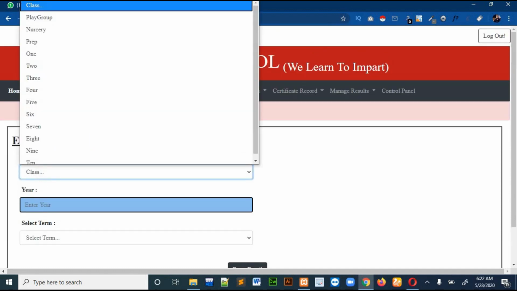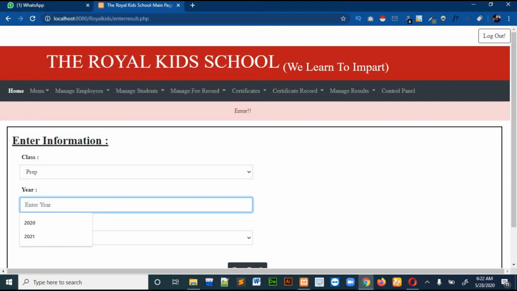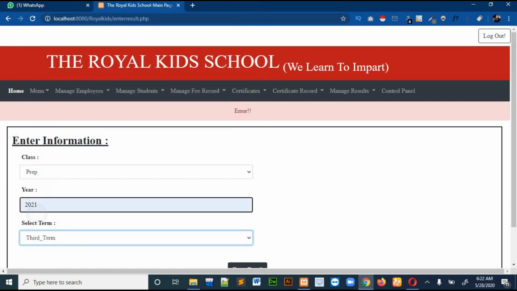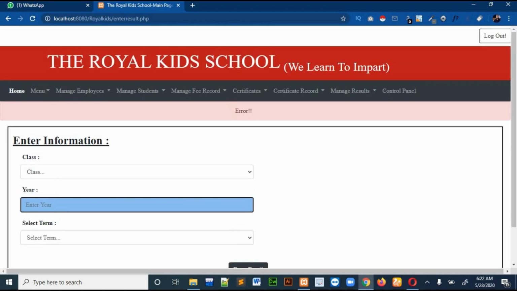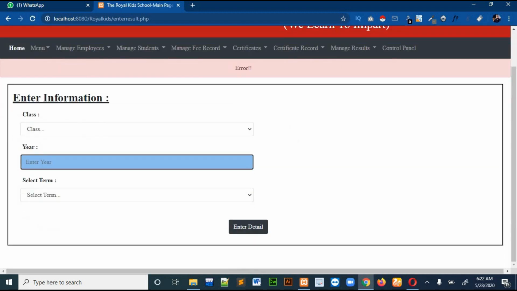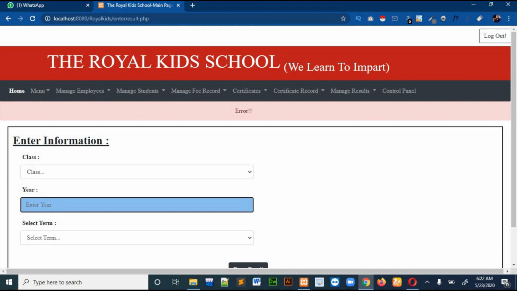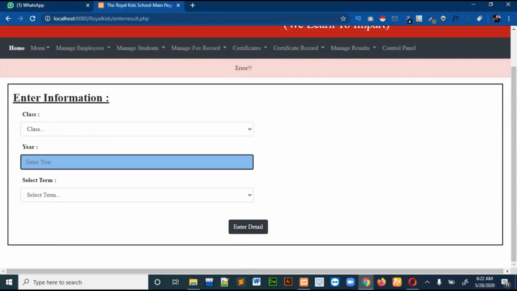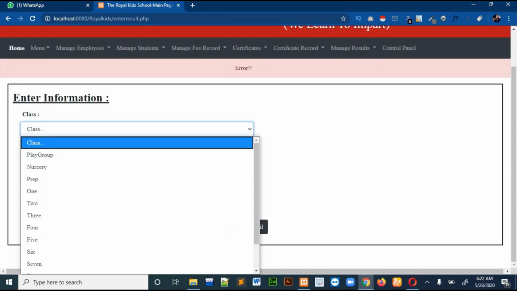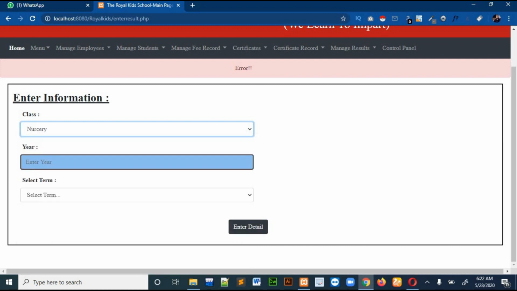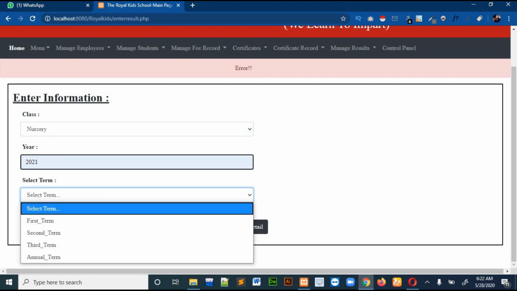So let me just check it for some other class. I think I had entered this also. I think I had entered all of the results when I was testing this.